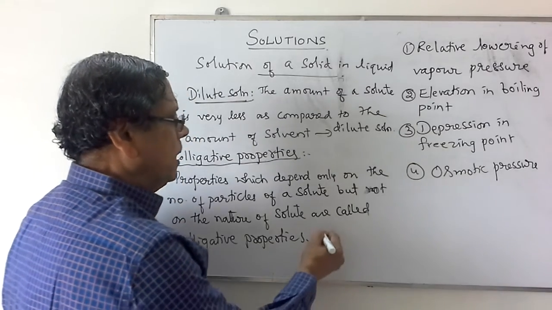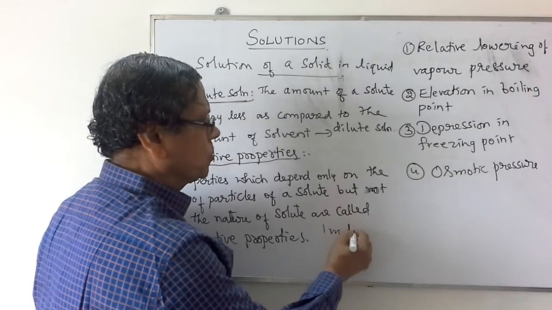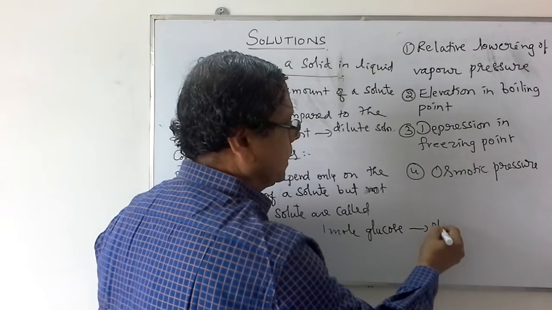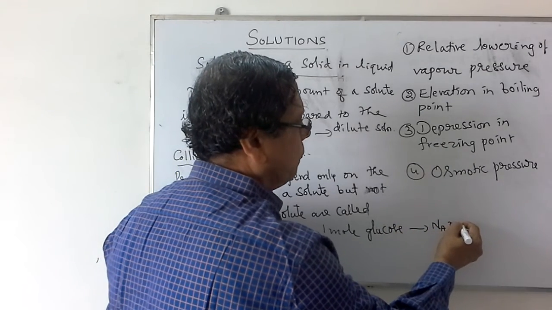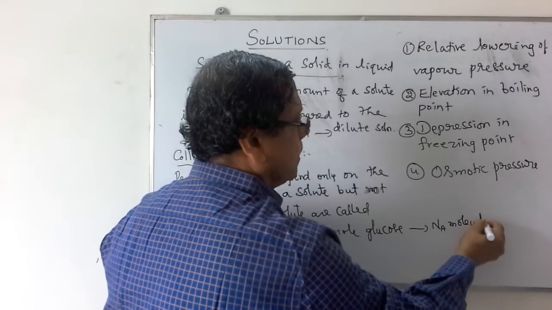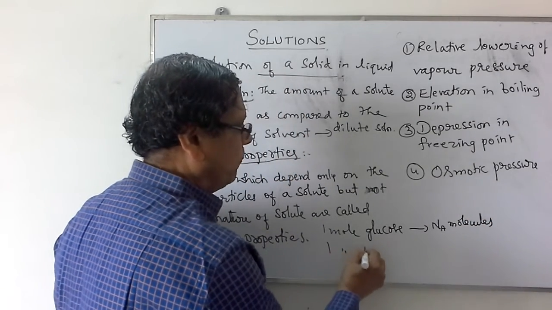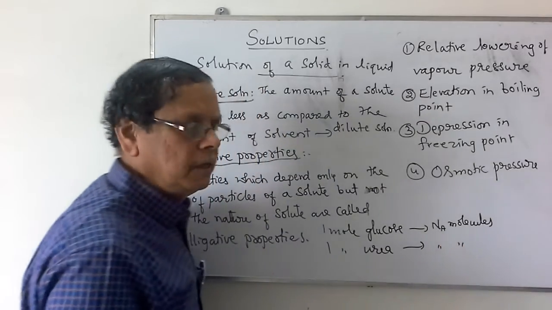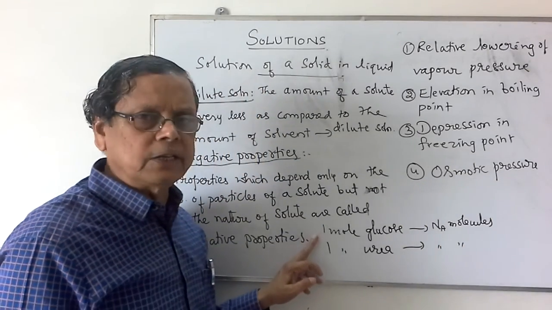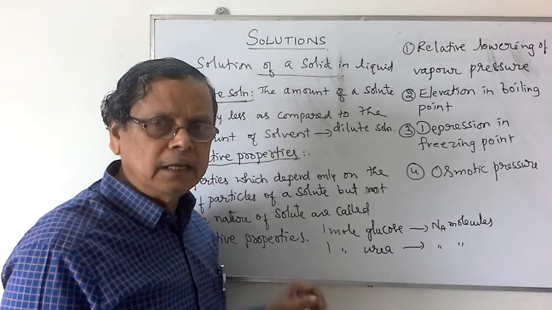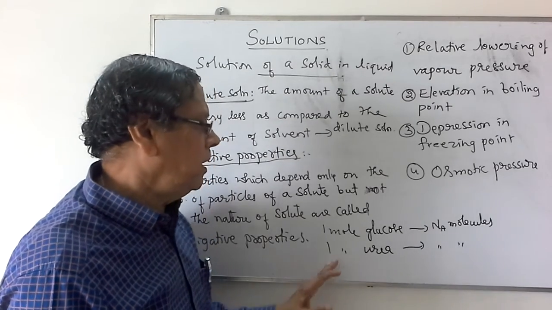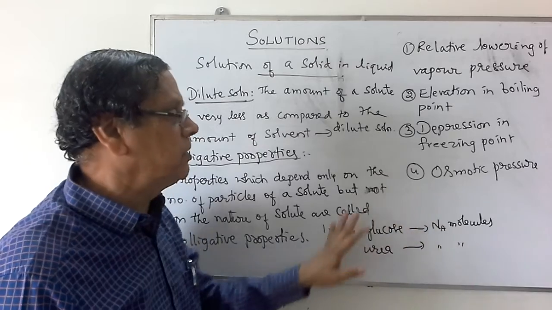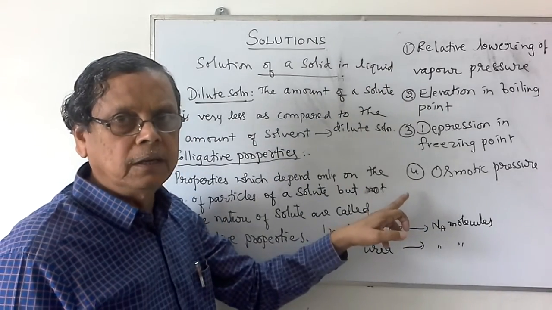Say, I am taking 1 mole of glucose. This will contain Avogadro number of molecules. Similarly, when I take 1 mole of urea, this also contains the same number of molecules. But these do not undergo any dissociation or association in the solvent. That's why 1 mole of glucose and 1 mole of urea will cause the same change in these properties.